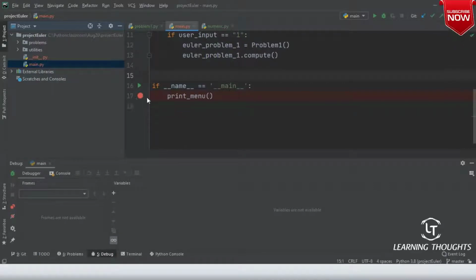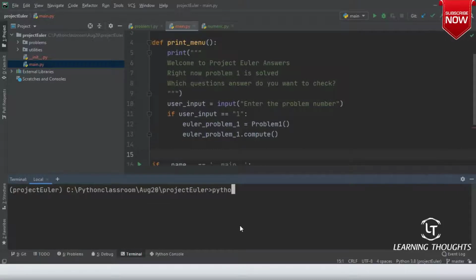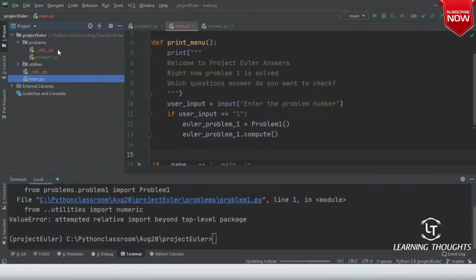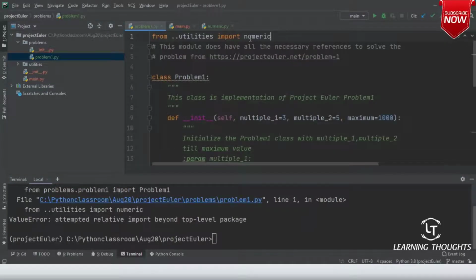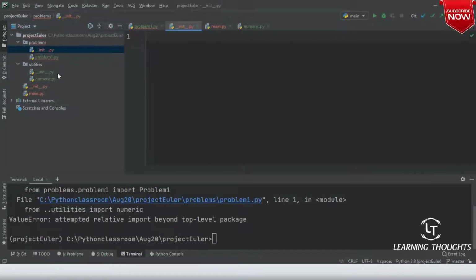Right. There is something that has gone wrong over here. First, let me run this program. Let us see what is the result which we'll get. Python main.py. Okay. There is a problem importing numeric over here. So from, what is the problem with init.py? Here things are looking good, right?